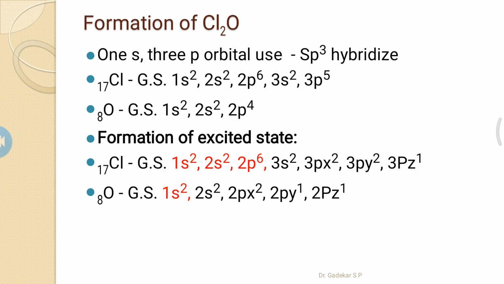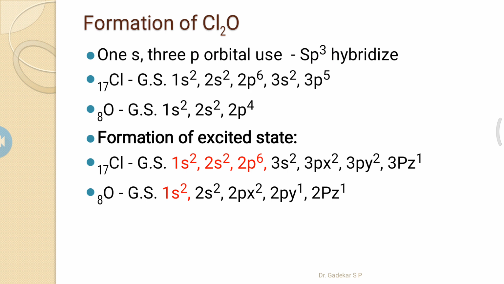So oxygen's 2s and 2p4 are used for hybridization.